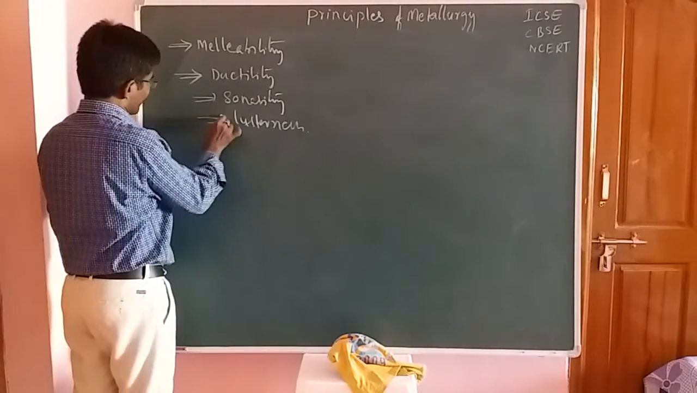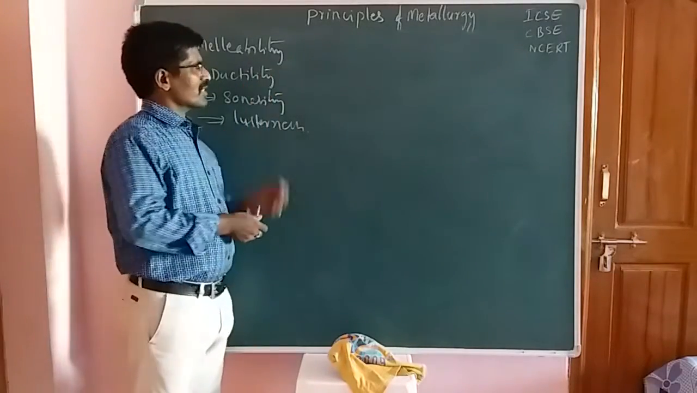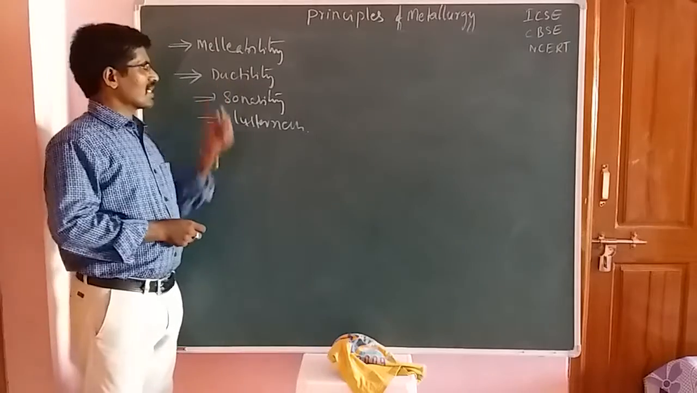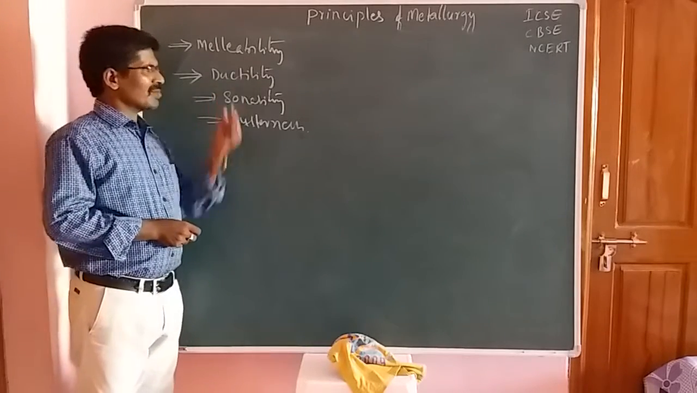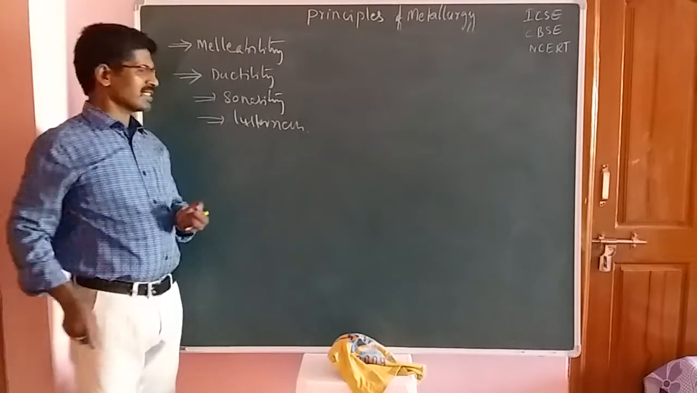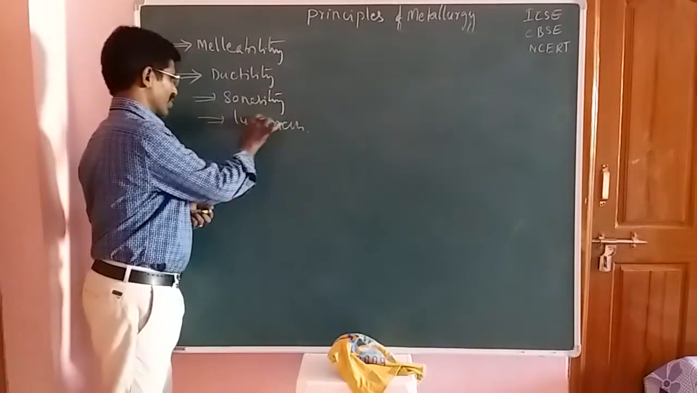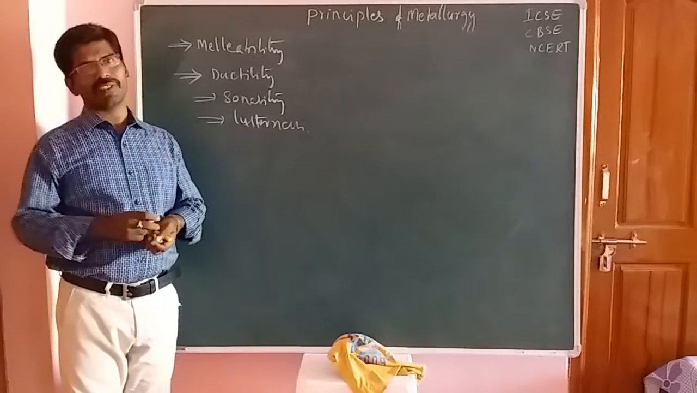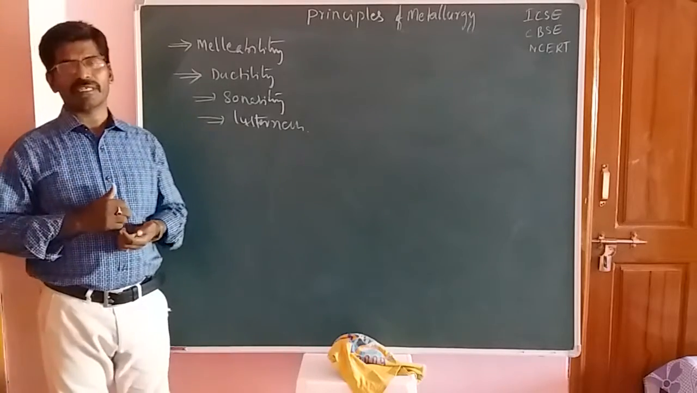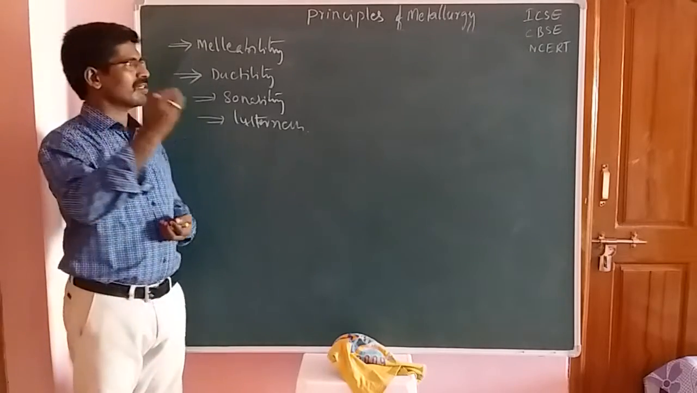Now malleability means that in this process the metals are converted into thin sheets. Ductility means that in the ductility process the metals are drawn into wires. Sonority means that sound is produced. The last one is the lusterness property. Lusterness means shining property, friends. So these are the general metal properties, and the conductivity and magnetic properties also. So these are the general properties of metals.